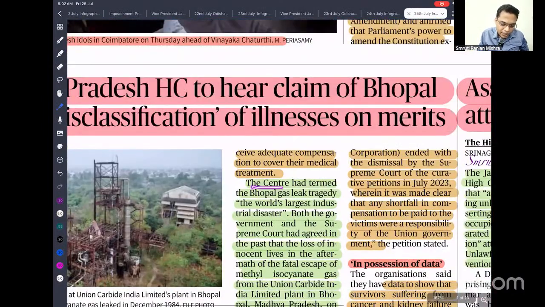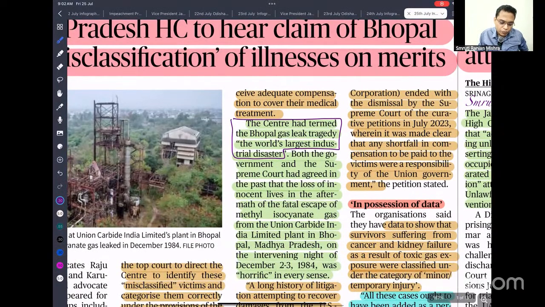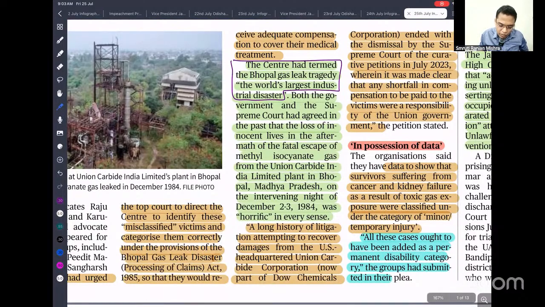Okay, the Centre has termed the Bhopal gas tragedy the world's largest industrial disaster. So you can note that the Bhopal gas tragedy is the world's largest disaster. Both the government and the Supreme Court agree. So why did this disaster happen? Because of the leaking of methyl isocyanate. We call it MIC, methyl isocyanate, from the Union Carbide factory. Now it's called Dow Chemicals.